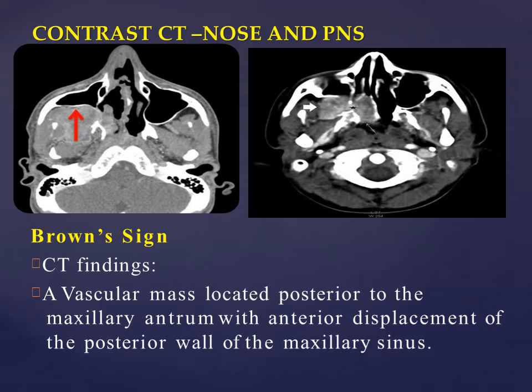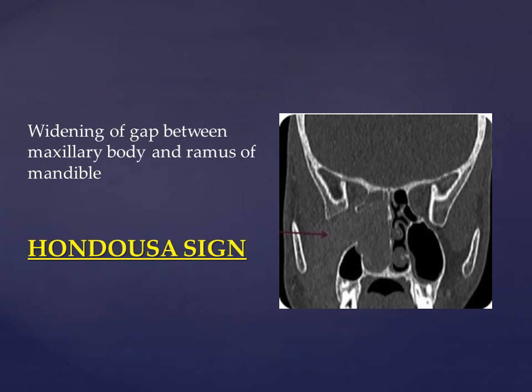This is the tumor basically, and this is the sphenopalatine foramen through which it is getting eroded in, and it comes into the nasal cavity. There is widening of the gap between the ramus of the mandible and the maxillary body. Okay, this is called the Holman-Miller sign.